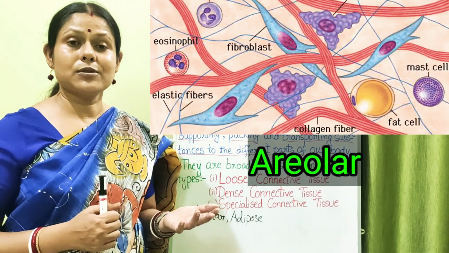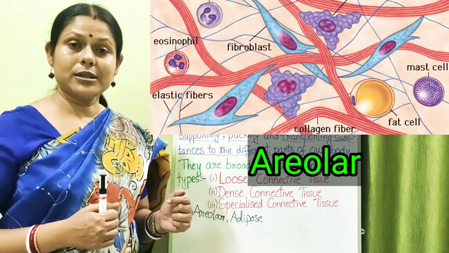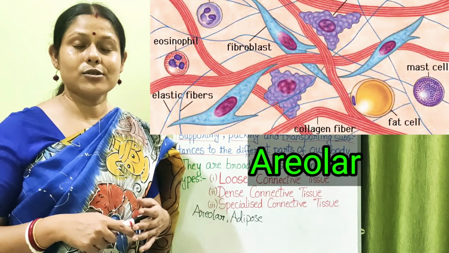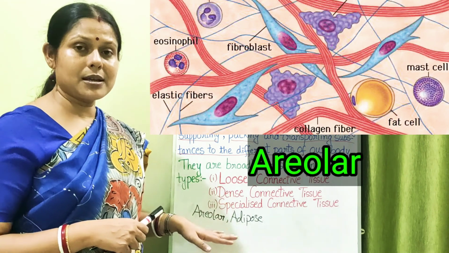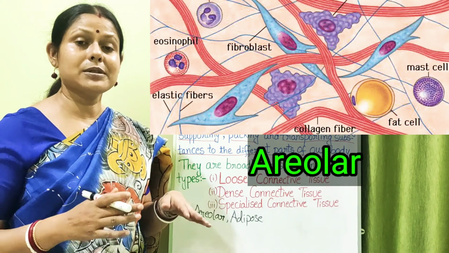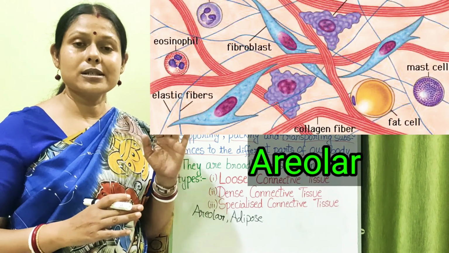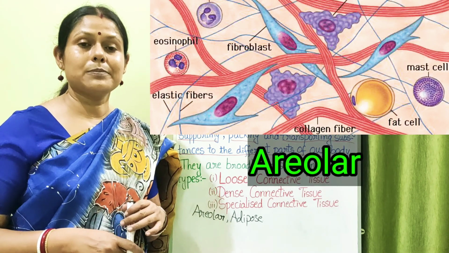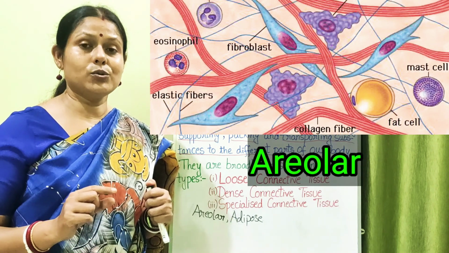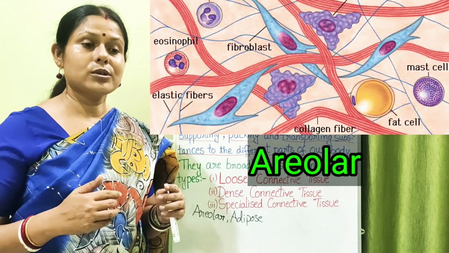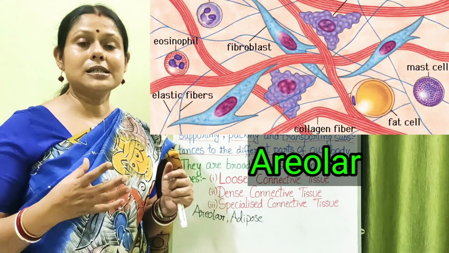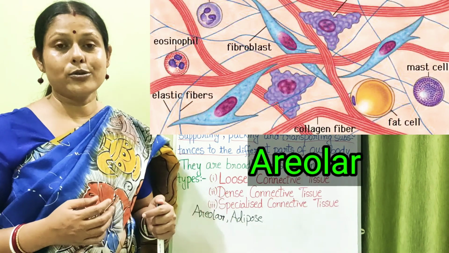So the different types of cells are found in case of your areolar connective tissue: mast cell, fibroblast cells, then your immunocytes or the macrophages, which makes them you can say a unique kind of connective tissue, which not only helps in making a connection between that of the outer skin to that of the muscle layer, but also helps to fight against the invading germs. It also helps in repairing of the tissue injuries in our body, and also it helps in the packing of around the various kinds of your internal organs. So that is the function of the areolar connective tissue.